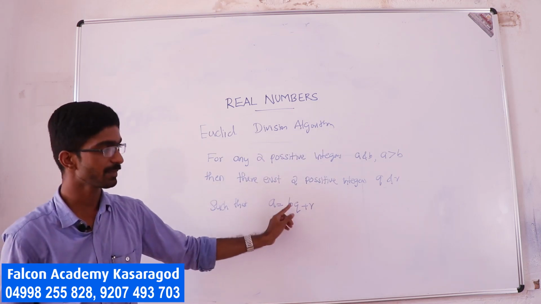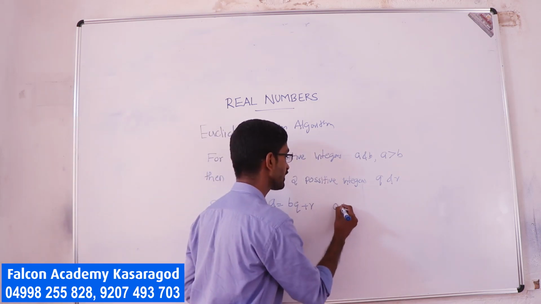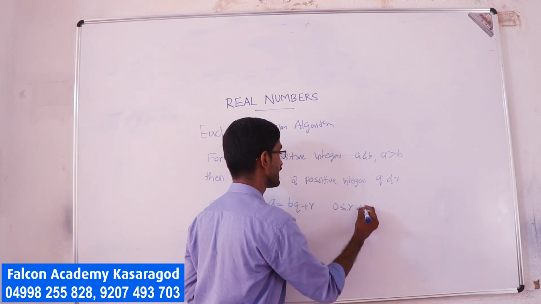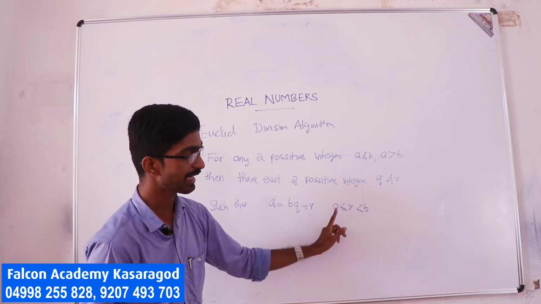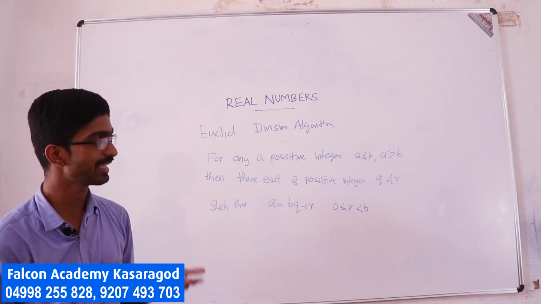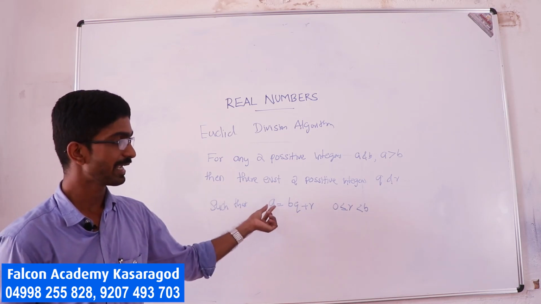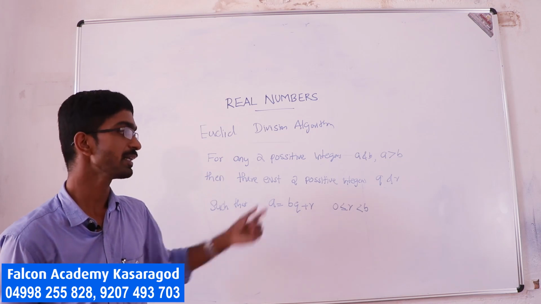A can be written as b into q plus r. Also remember, this r must be less than b, and r may be 0, in which case a is divisible by b, or b divides the number a.